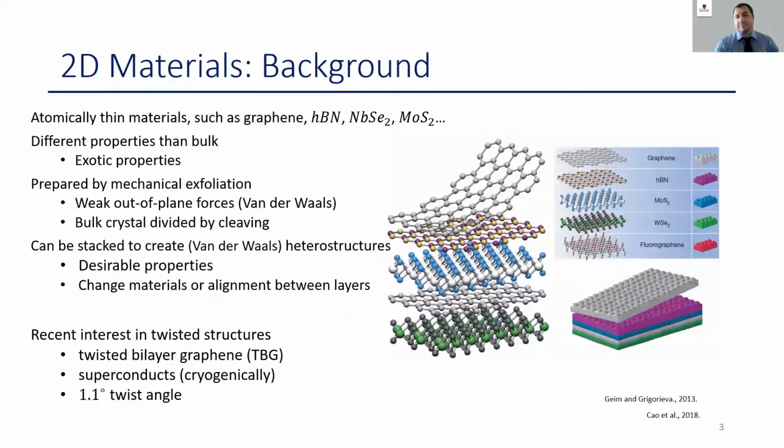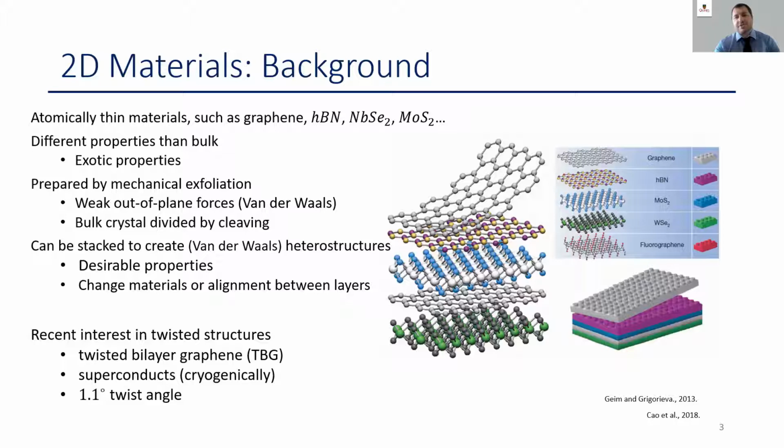First, some background. 2D materials are atomically thin materials. The most famous of these is graphene, but there are others, such as hexagonal boron nitride, niobium diselenide, and molybdenum disulfide. The properties of 2D materials are diverse. Of these materials I've listed here, graphene is a semi-metal, hBN is an insulator, niobium diselenide is a conductor, and MoS2 is a semiconductor. However, one of the features of 2D materials is that their properties change as they approach atomic thickness. And some of these properties can be exotic. For example, niobium diselenide becomes a superconductor when it is less than 10 layers thick.